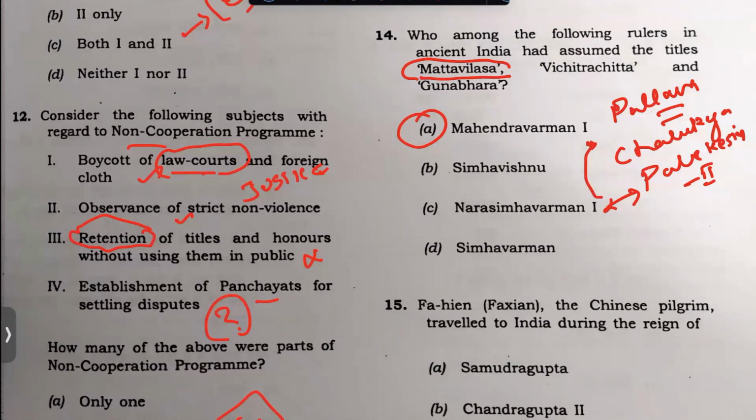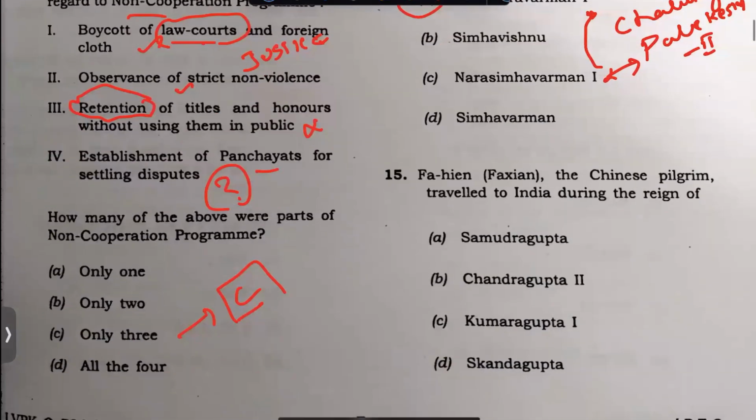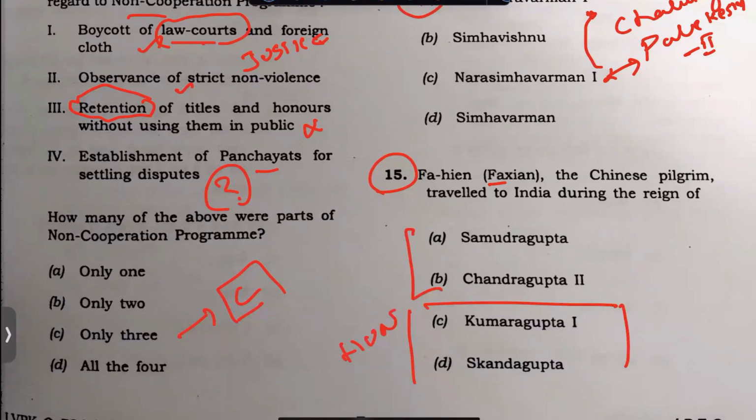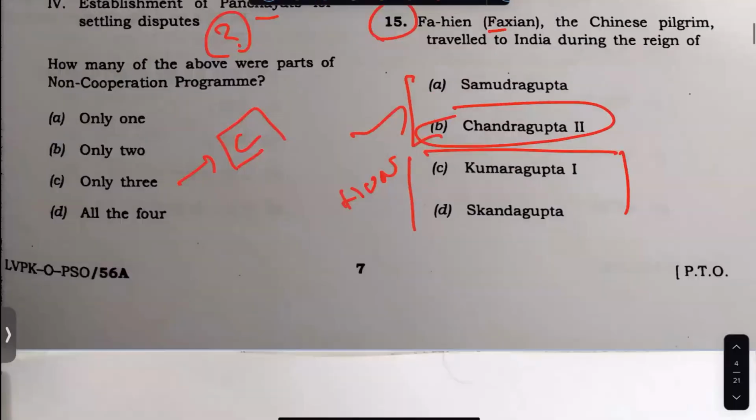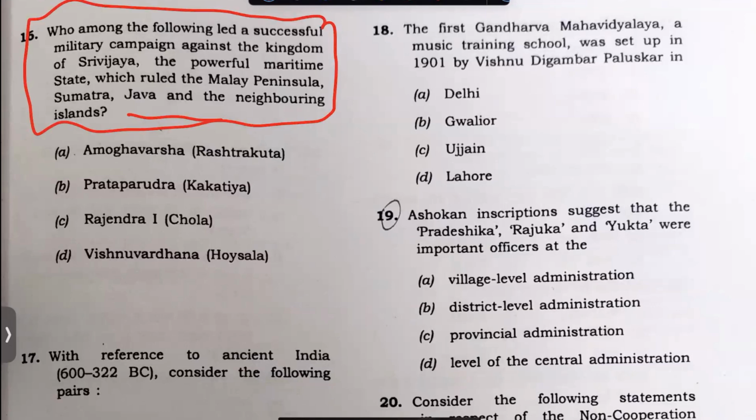But his father will be the person responsible for Mattavilasa, a story about the drunkenness of a Buddhist saint. So it's a very interesting book, and this question should have been taken. This is an easy thing. The Swasian question should also have been taken. You will see that these two people were involved in the Hun invasion, so the answer lies between these two. The answer is here. This is a question that should have been taken as well.